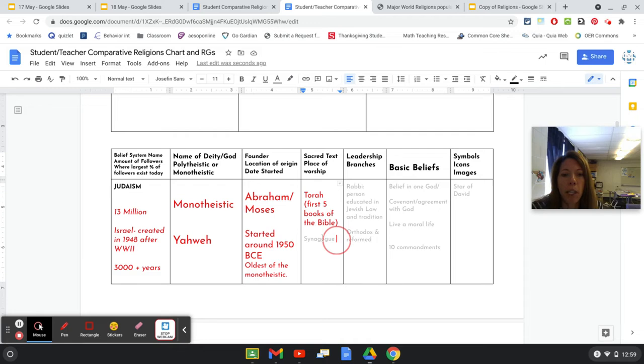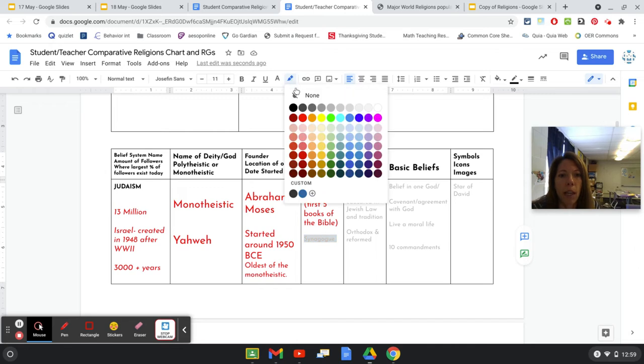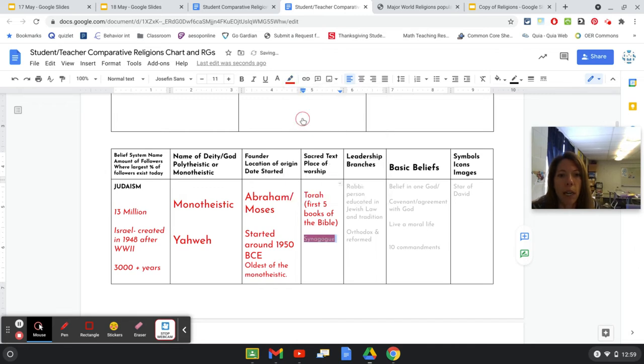And what is the place called where Jews worship? It is called a synagogue. That is the place that they go for worship, a synagogue. And it's going to go to 2 lines. It's really one word because I'm making it large. I'll spell it out loud for you.